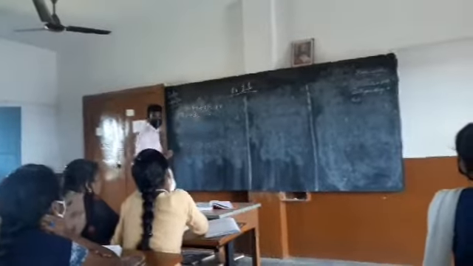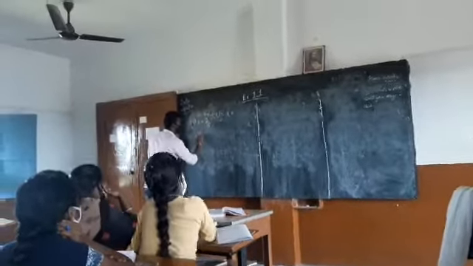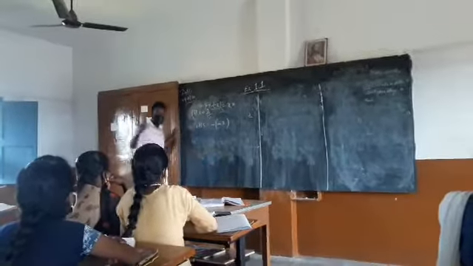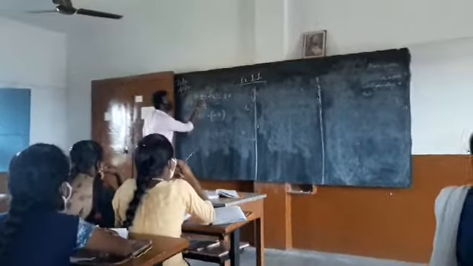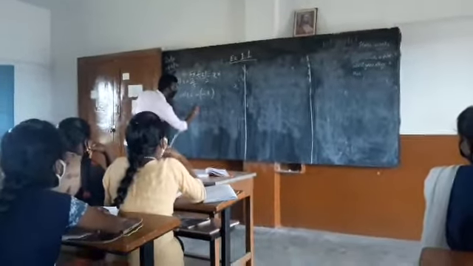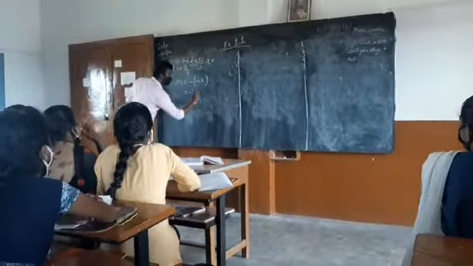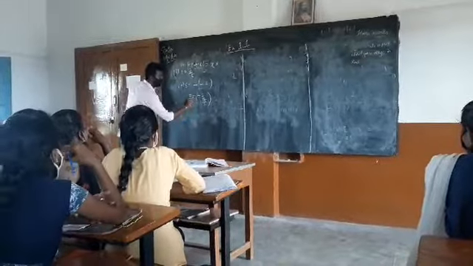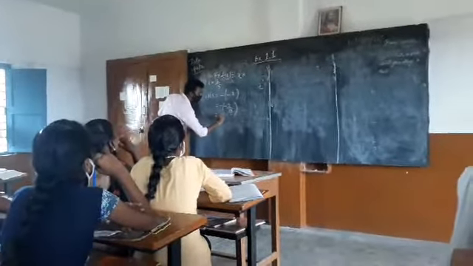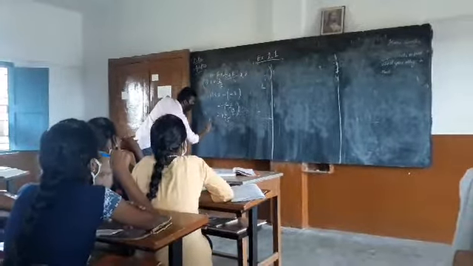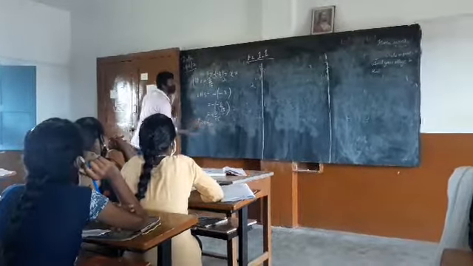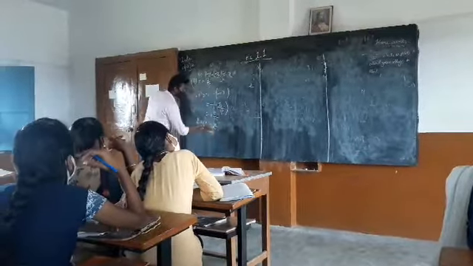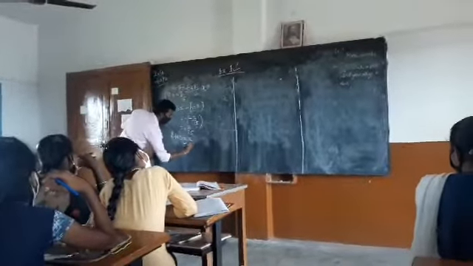What is the LHS first? LHS equals minus of minus x. What I need to do? You just need to substitute the number. Equals minus of minus 2 by 15, minus into minus gives plus 2 by 15. This is my LHS. What is RHS now? RHS equals directly x. What is my x? 2 by 15.